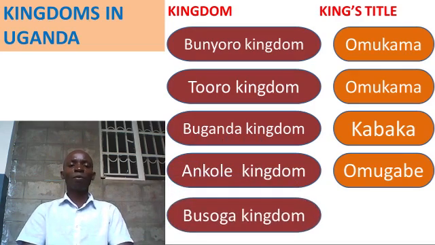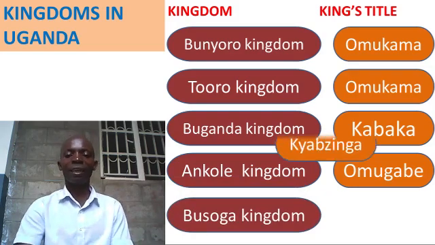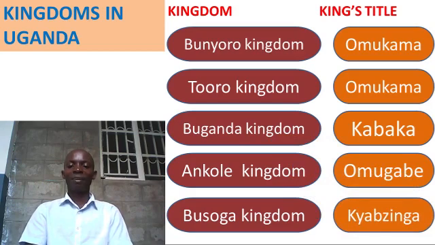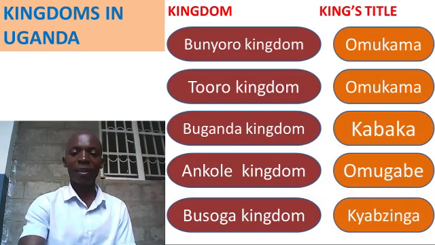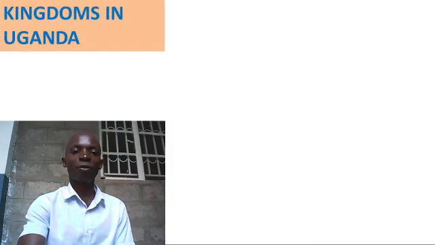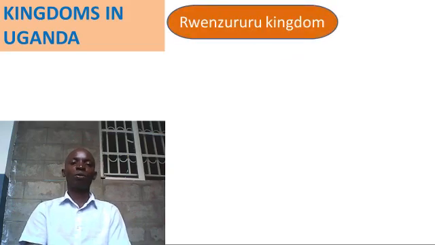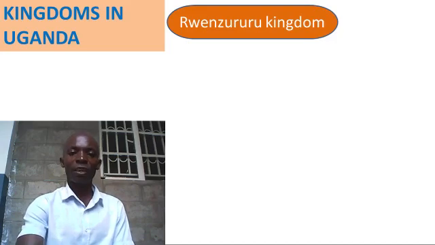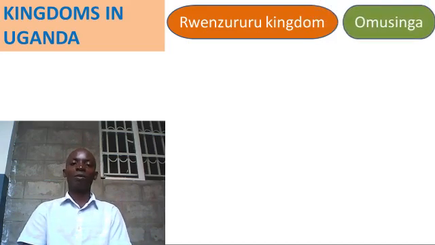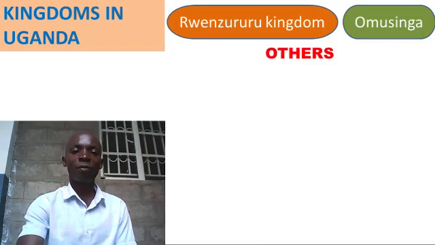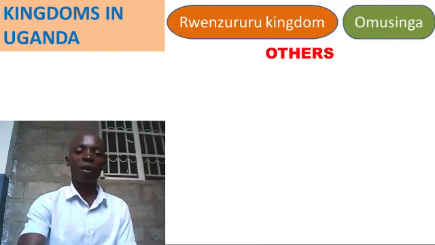Then we also have Busoga. What about Busoga? The title given to their king is Kyabazinga. There's a letter A missing there after B, you'll correct it. Kyabazinga. We also have Rwenzururu Kingdom. The title given to the king is Omusinga. Omusinga.